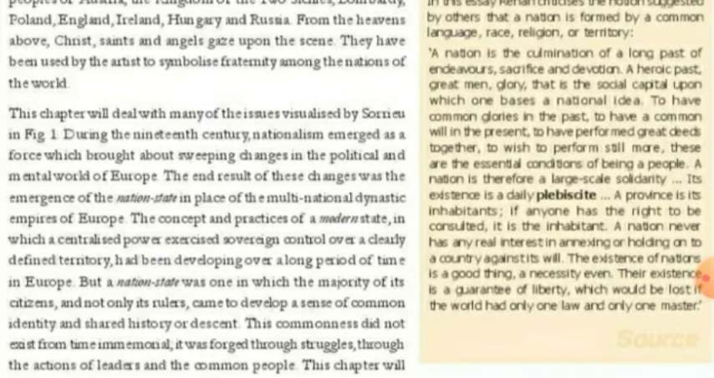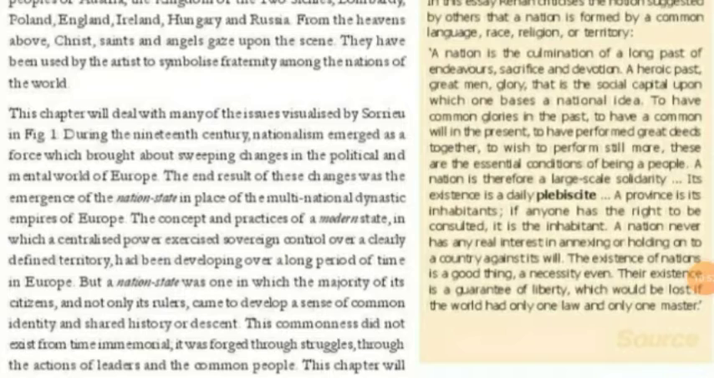The end result of these changes was the emergence of a nation state in place of the multinational dynastic empire of Europe. Germany had made a nation state which had its own rules and regulations and its own constitution. The concept and practices of a modern state, in which a centralized power exercised sovereign control over a clearly defined territory, had been developing over a long period of time in Europe.